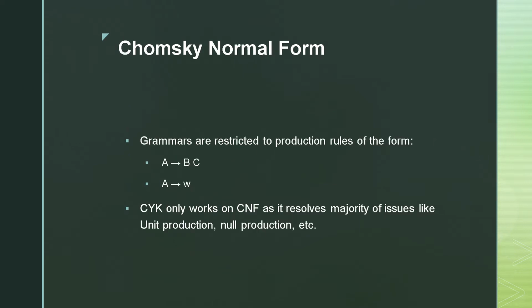Chomsky normal form is one of the most used normal forms for CFG. It restricts the production of the grammar in the following ways. The production can be in the form A defines BC, that is, a non-terminal defines two other non-terminals, or A defines w, that is, a non-terminal defines a terminal. The only time when epsilon or null production can be present in a Chomsky normal form is if the given CFG has epsilon as its member. CYK only works on CNF as it resolves the majority of issues like unit production, null production, etc.